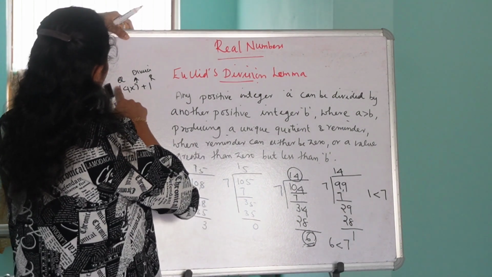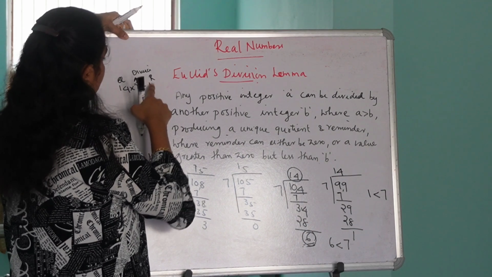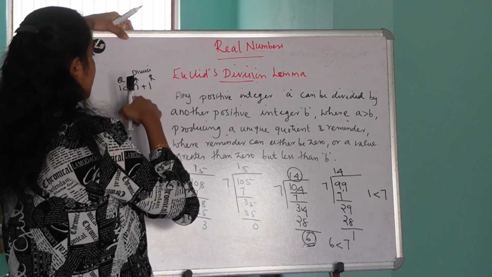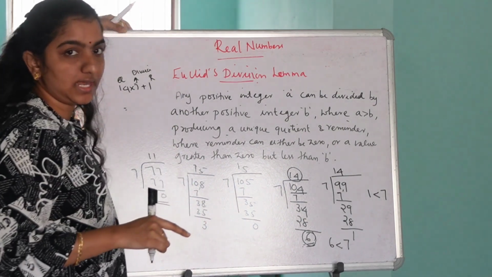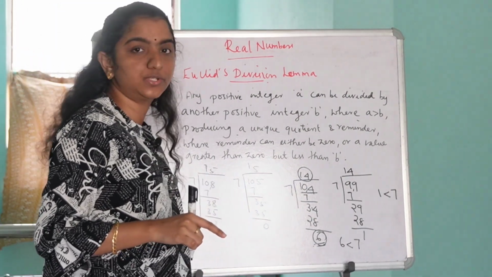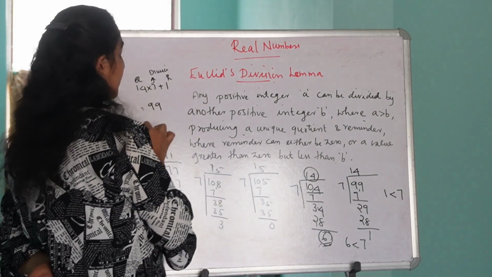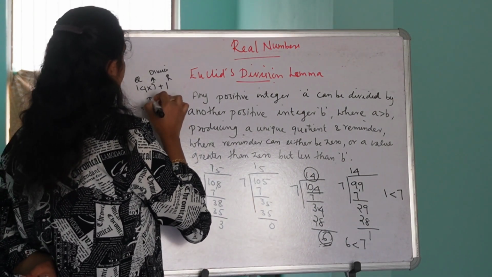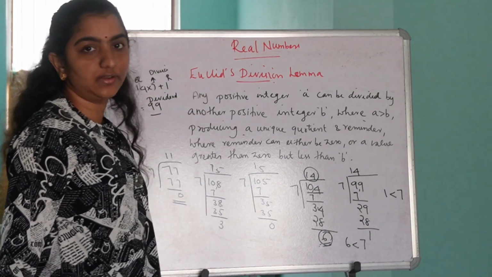So when we multiply quotient by divisor and add the remainder value to the product, the result obtained is 14 into 7 is 98 and plus 1 is 99. Here we can see 99 is our dividend value, isn't it?